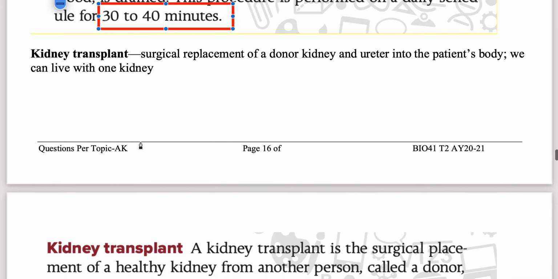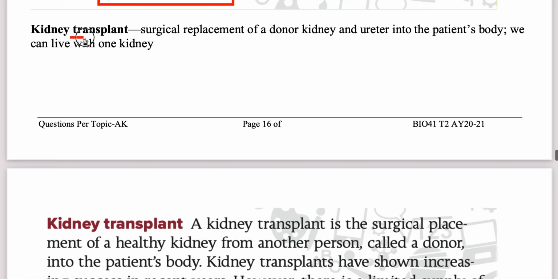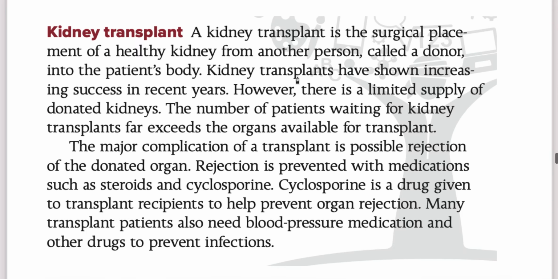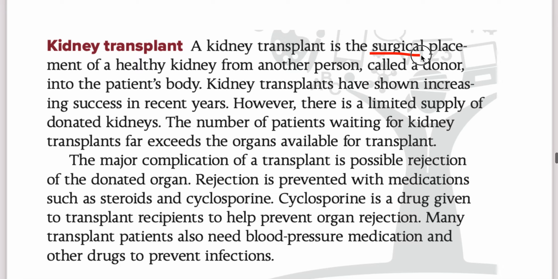The next thing is the kidney transplant. Transplant, again, is a combination of two words. It means that we need a donor who gives the kidney, which is a functional kidney. Doctors take his kidney and they connect the ureter of your kidney, your body, with the kidney which they take from someone. So this needs a surgery. You need a kidney from a person who can give it to you. He is called the donor.